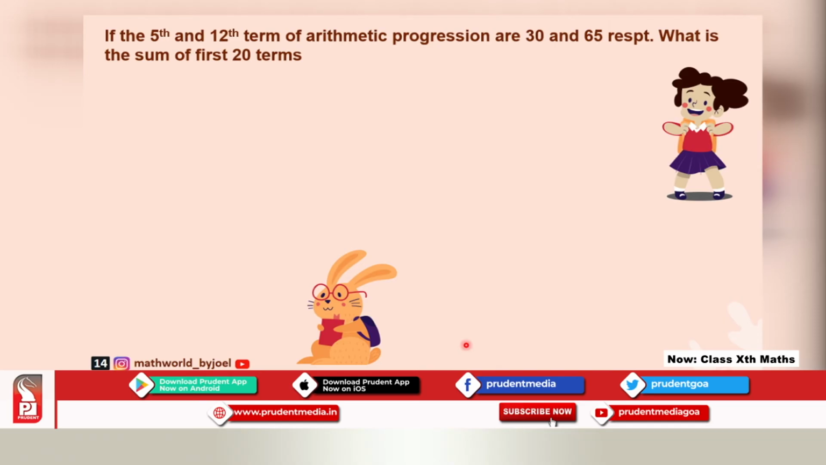So if the 5th term is 30, A5 is equal to A plus 4D, then A12 will be A plus 11D. I hope this is very clear. How did I get this? They have already given us the numbers, so A5 is nothing but 30. Instead of A5, let us write 30. Instead of A12, we will write 65.